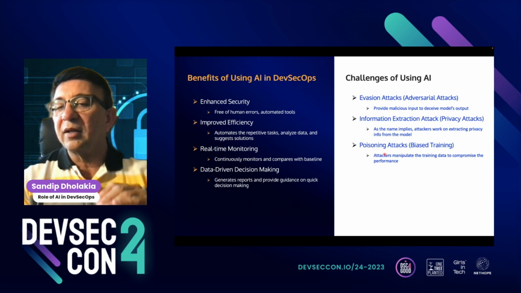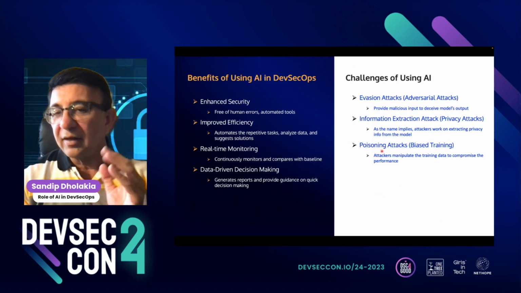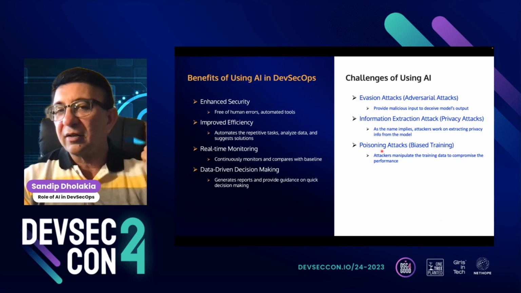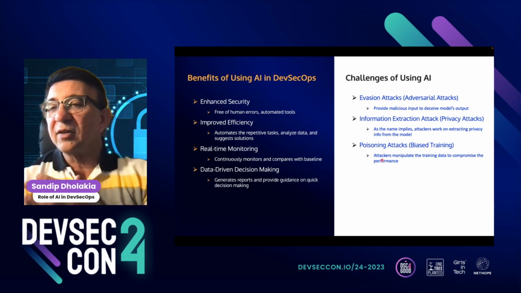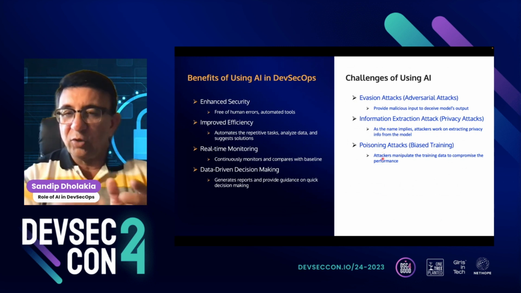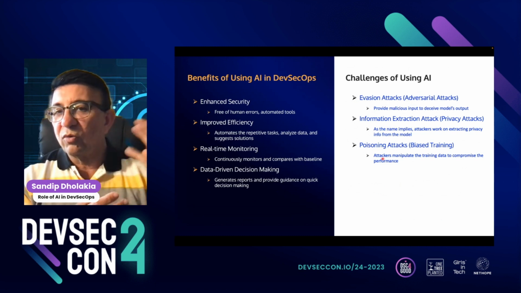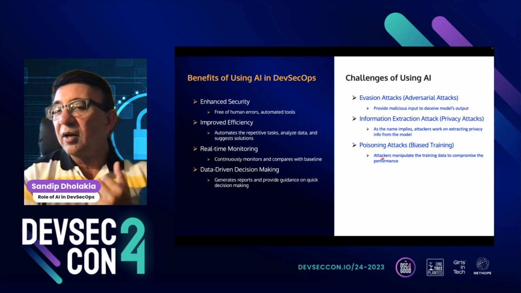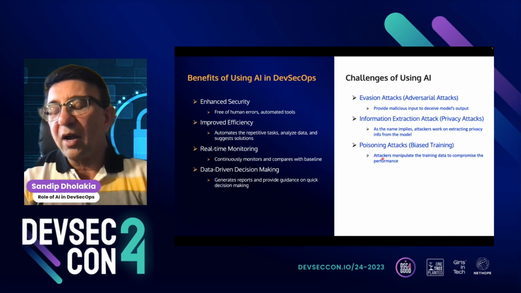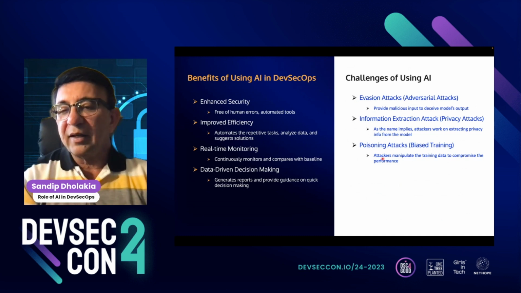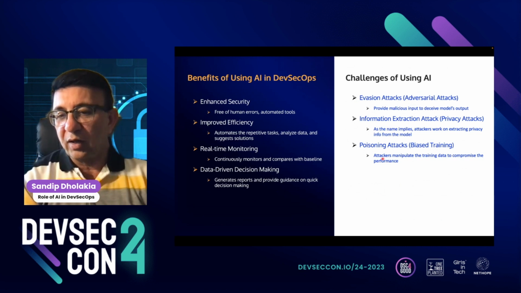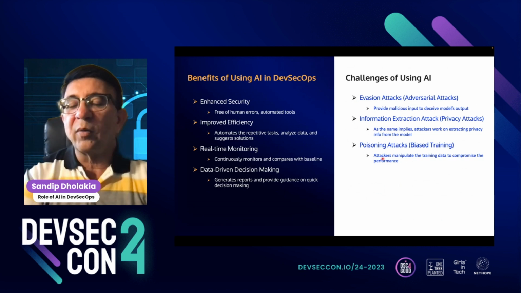While the third one, the poison attack, is very similar, it happens on the training data, not the actual tool. So it actually biases the training data, right? You can manipulate the data to make the model provide biased output, and that's what people claim happened in the elections, when one election went one way while everybody was thinking the other way.